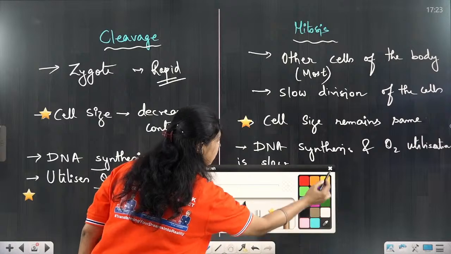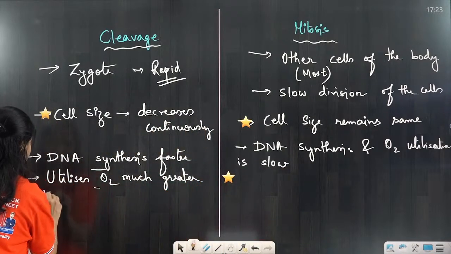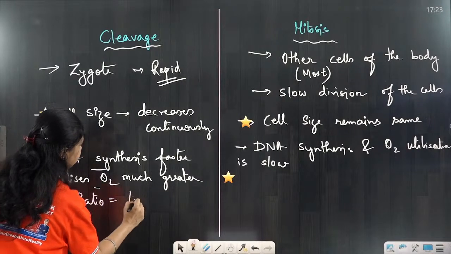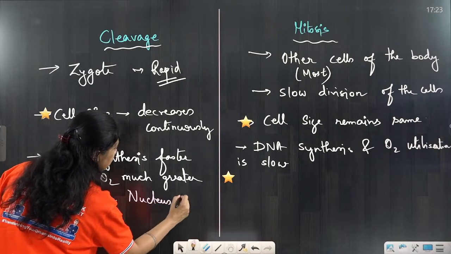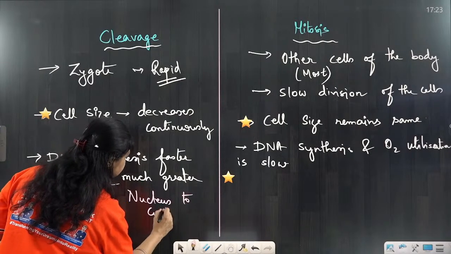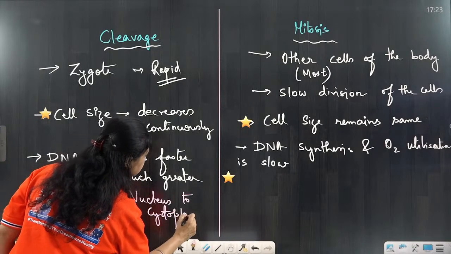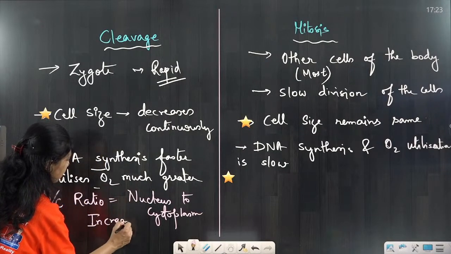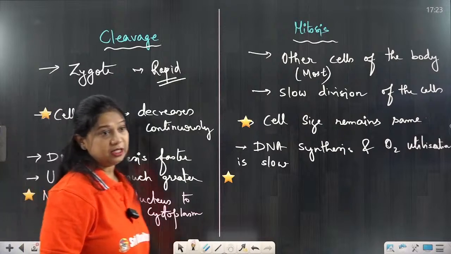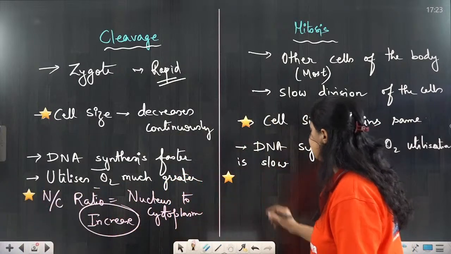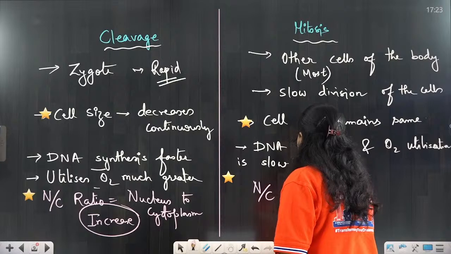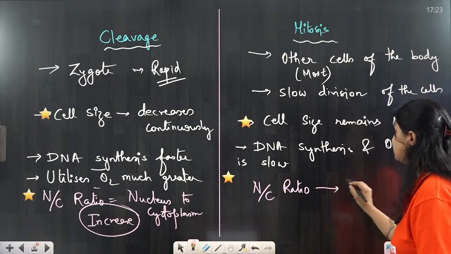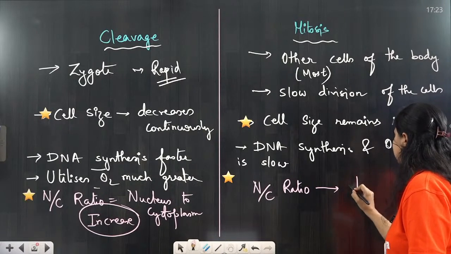Now, what is this primary difference? N by C ratio. What is N by C? Nucleus to cytoplasm. Nucleus to cytoplasm ratio increases in case of cleavage division. Whereas N by C ratio in case of mitosis division remains the same.